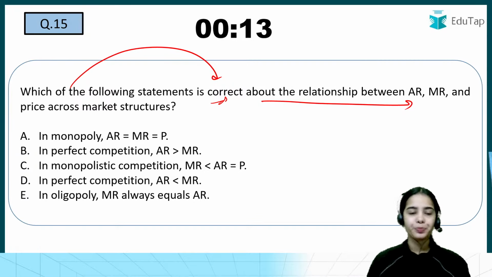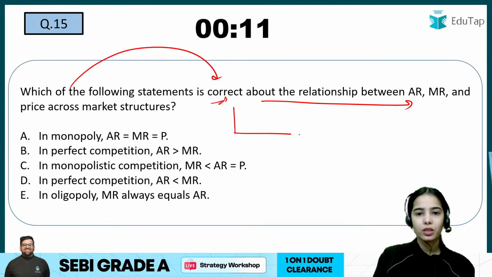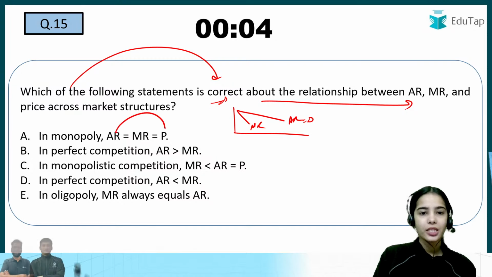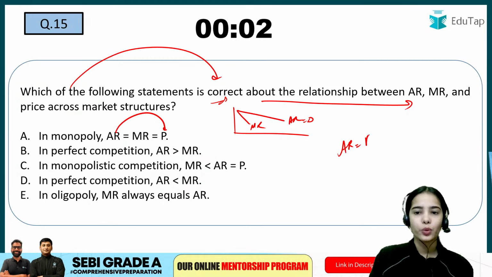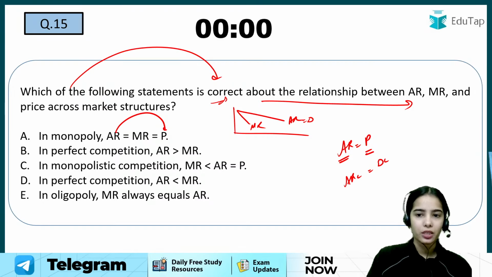In the monopoly, this is the diagram. This is the average revenue, this is the marginal revenue, this is the demand curve. So AR is equal to price. Always, average revenue is equal to price. The average revenue curve is equal to the demand curve.